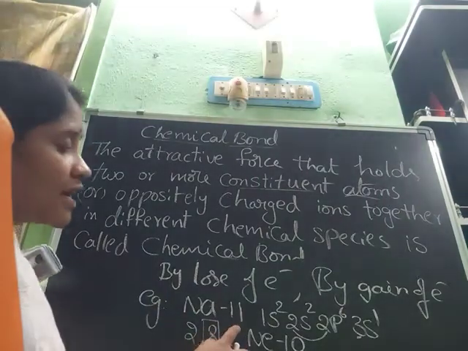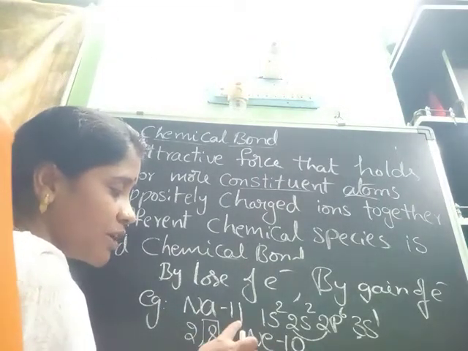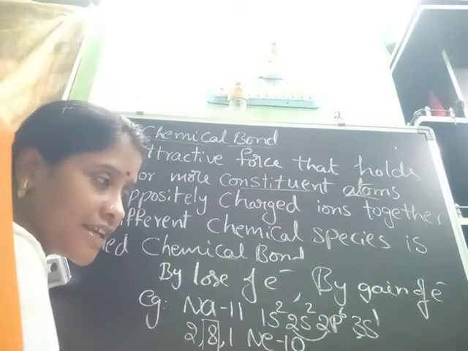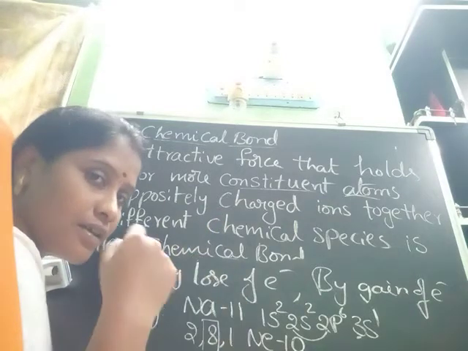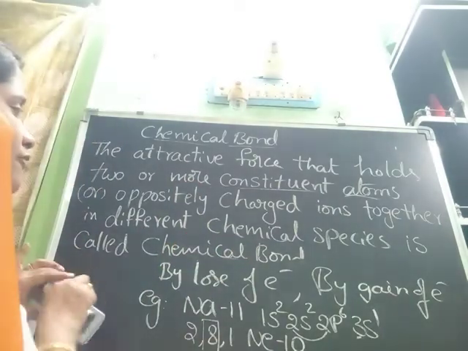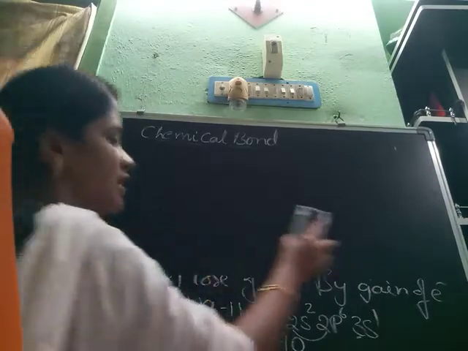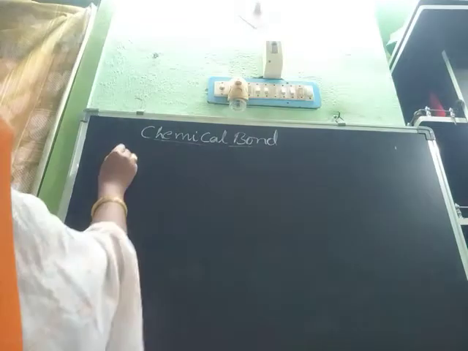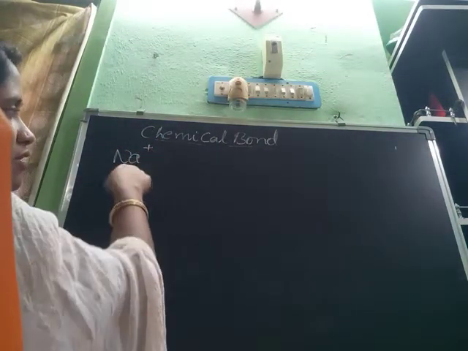So how many extra electrons does it contain than neon? Sodium atomic number 11, neon atomic number 10. How many extra electrons? One electron extra. So that one electron it gives to any other element and forms Na+. See, it is giving, which means it always gets a positive charge. One electron it is giving, so 1 plus.